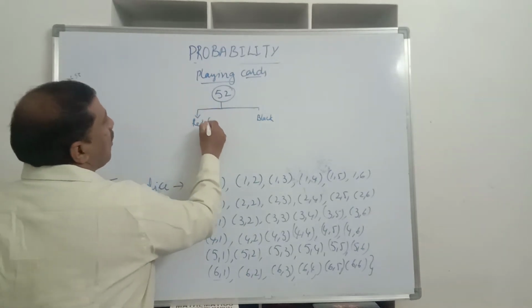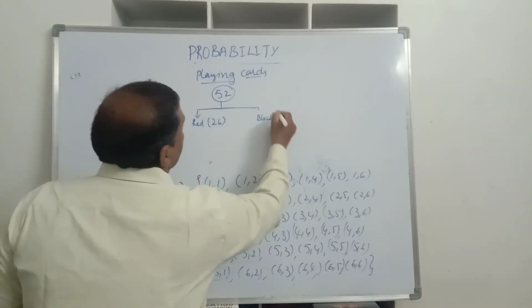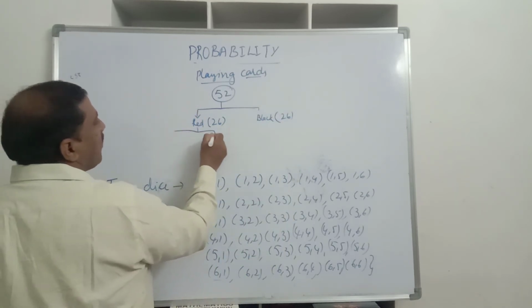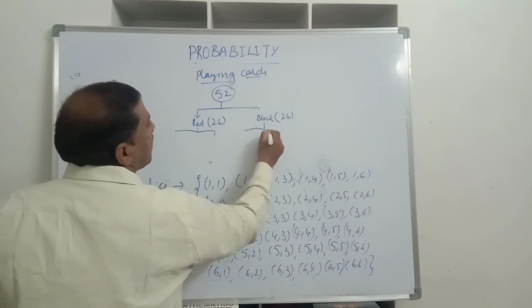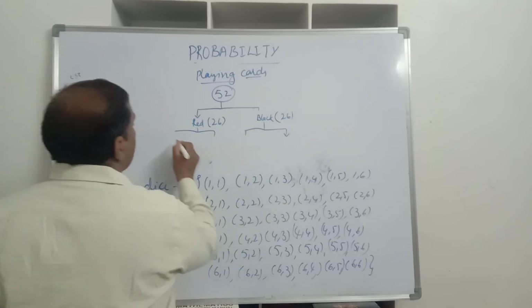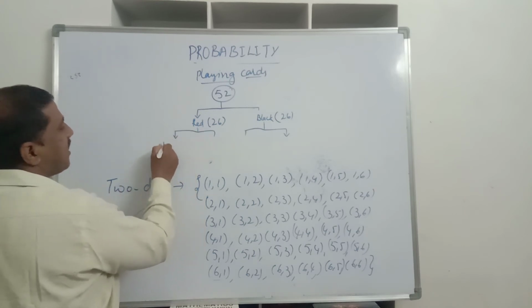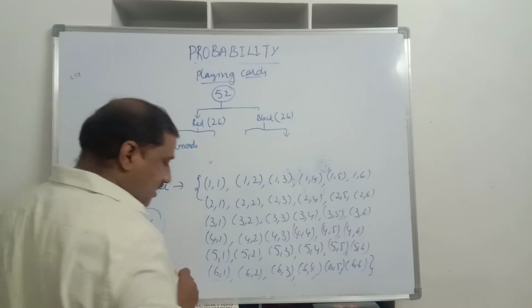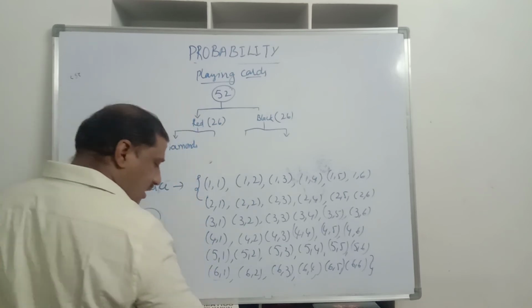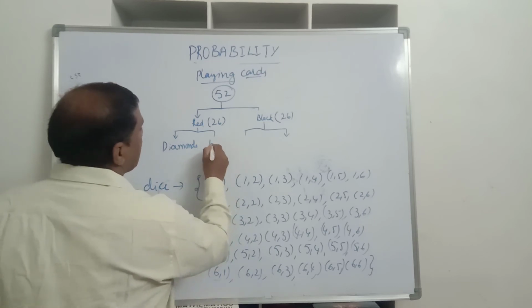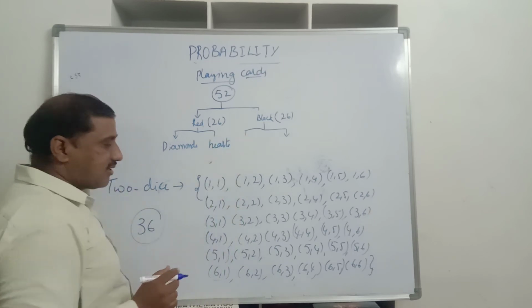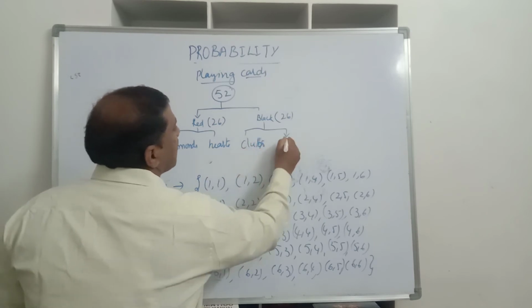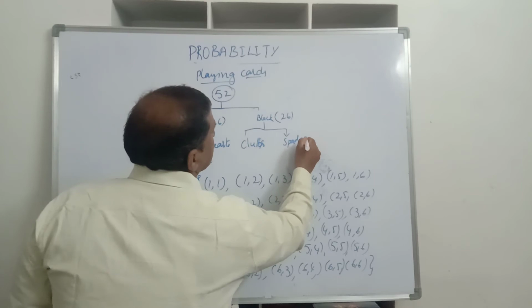So how many red color cards are there? 26. And how many black color cards are there? Again 26. These red color cards are classified into two types, and black color cards also have two types. So what are the two types in red color? Diamond is one. We call them diamond cards. And hearts is the other. Diamonds and hearts. Here it is clubs and spades. Clubs and spades.